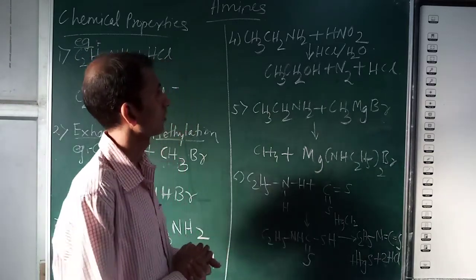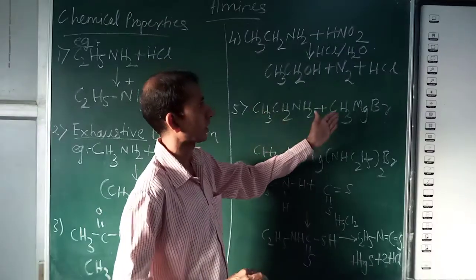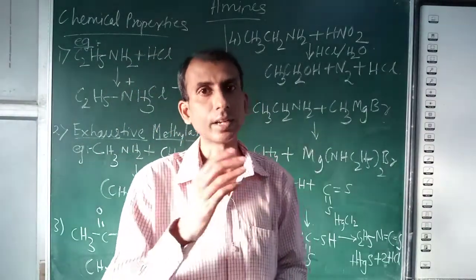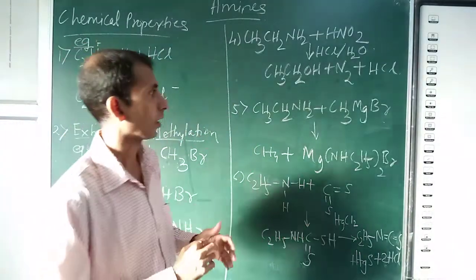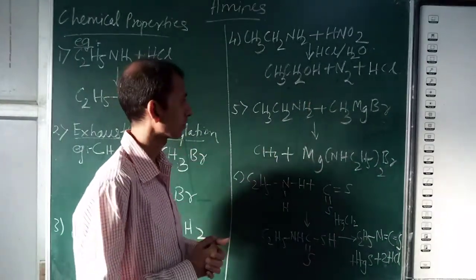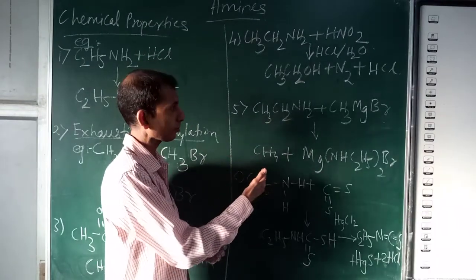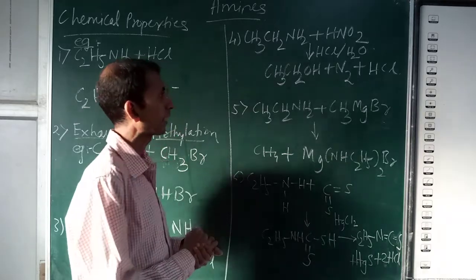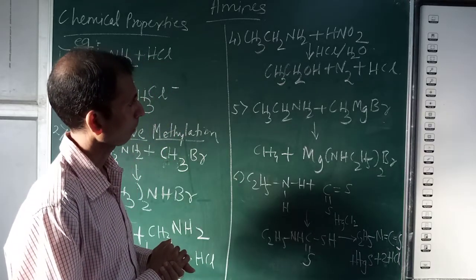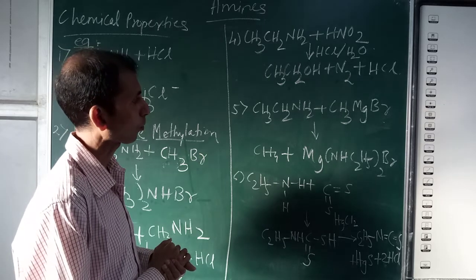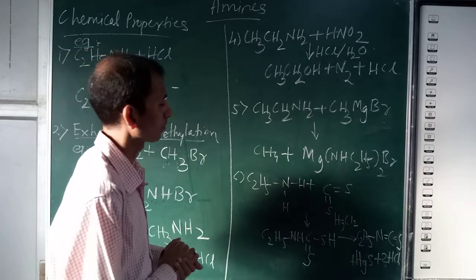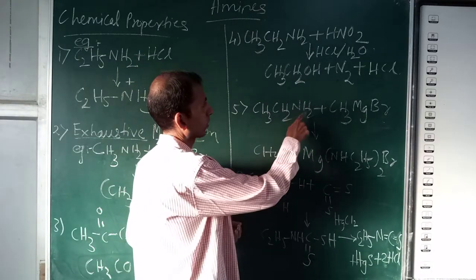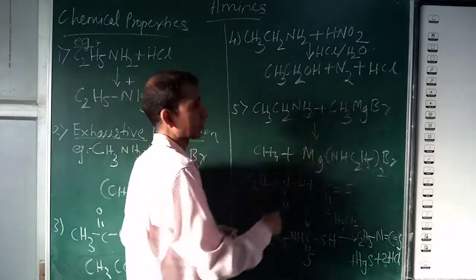Fifth reaction: primary amine ethylamine reacting with Grignard reagent. As I told you, Grignard reagent reactions are very important in every chapter, so practice well. Here we have ethylamine and Grignard reagent and we get an alkane. The product obtained here is CH4, because one H from here is transferred to this CH3.